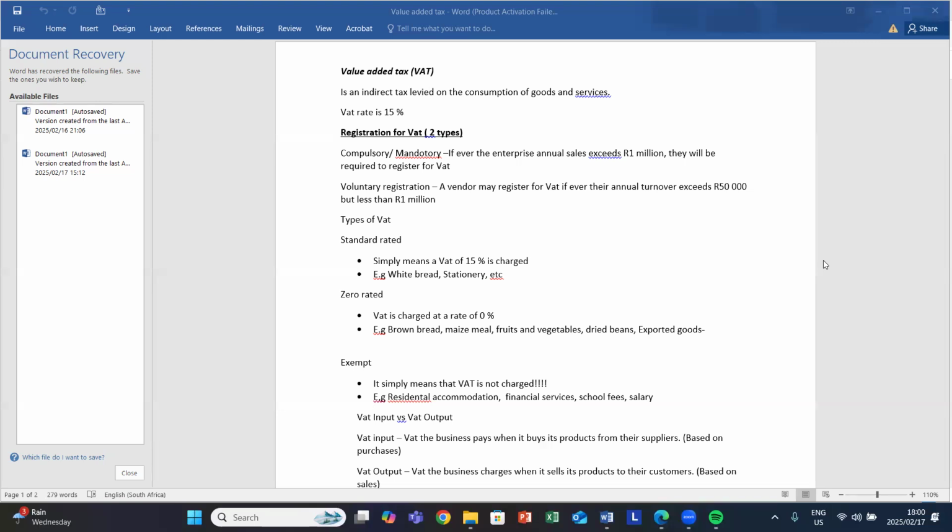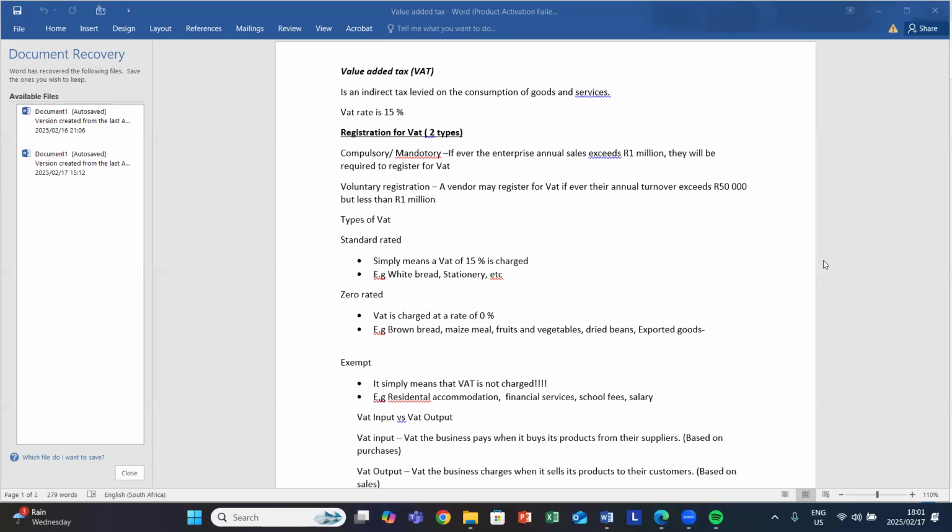The first one that we have is mandatory or compulsory registration. If your enterprise's annual sales, or your annual turnover, exceed 1 million, you will be required to register for VAT, or be required to register as a VAT vendor. That one is mandatory, compulsory, whether you like it or not. As a business owner, if your annual turnover exceeds 1 million rand, you will have to register for VAT. That one is mandatory. You don't have a choice.